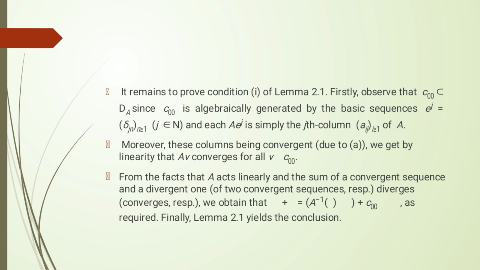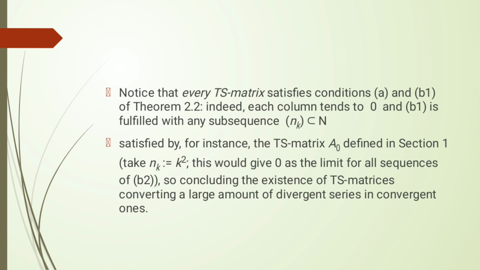Finally, Lemma 2.1 yields the conclusion. Notice that every TS matrix satisfies conditions A and B1 of Theorem 2.2 indeed. Each column tends to 0 and B1 is fulfilled with a subsequence (n_k) of N, satisfied by, for instance, the TS matrix A_0 defined in Section 1. Take n_k = k^2. This would give 0 as the limit for all sequences of B2. So, we exclude the existence of TS matrices converting a large amount of divergent series into convergent ones.